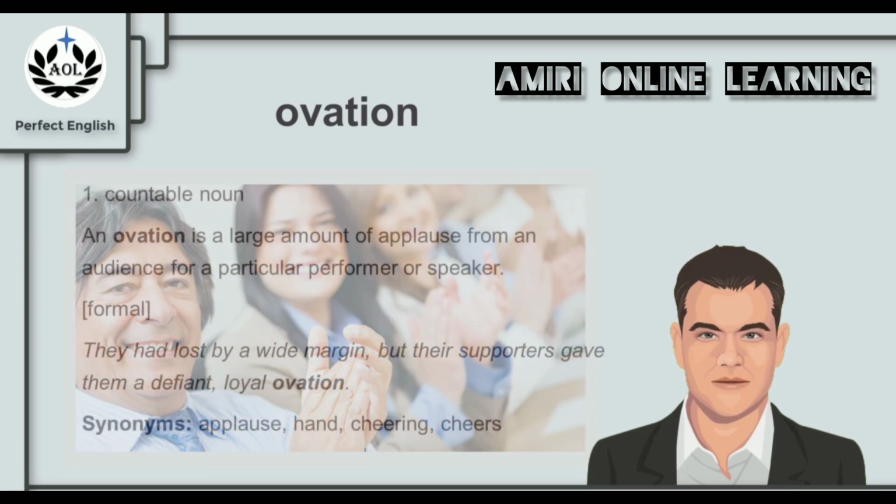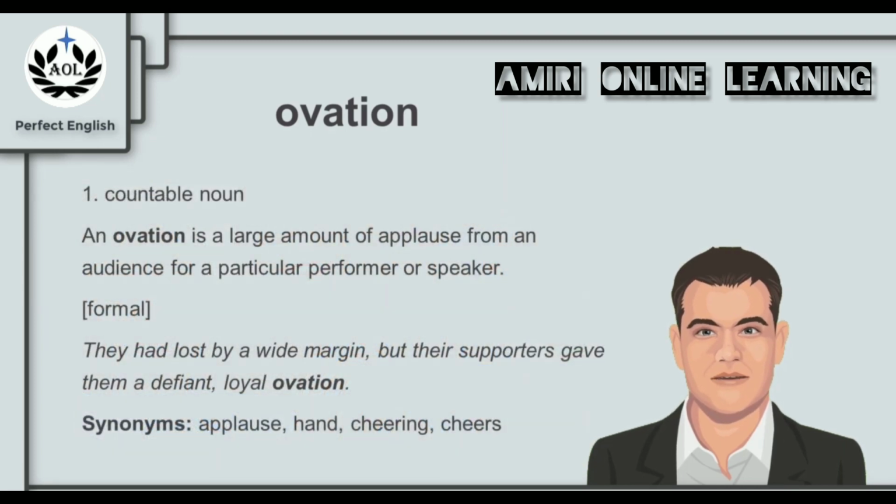Let's find out. Now, ovation is a countable noun. An ovation is a large amount of applause from an audience for a particular performer or speaker. And this is a formal word to use. For example, they had lost by a wide margin, but their supporters gave them a defiant, loyal ovation. And synonyms for ovation here are the words applause, hand, cheering, or cheers.